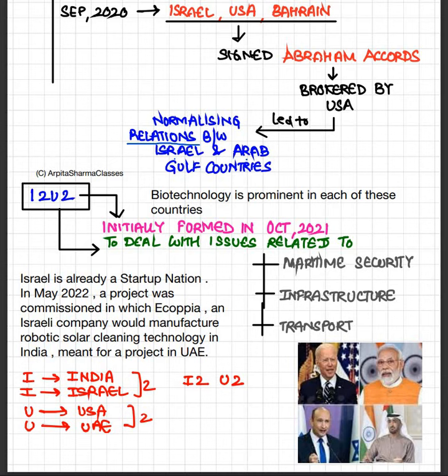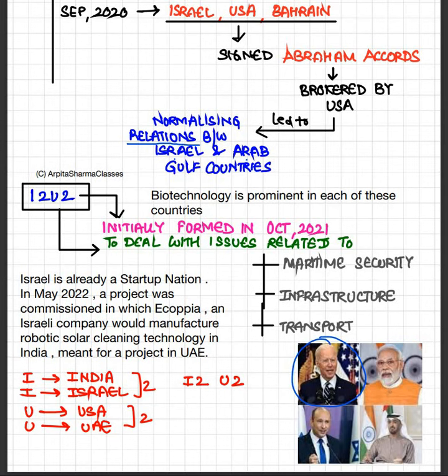All right. So you can say that I2U2 is an entirely new grouping of partners, okay, and it is focused on expanding the economic and political cooperation through trade, energy cooperation, etc. So it is going to demonstrate the return of American leadership. Now what is America doing? It is bringing itself to the forefront, okay. So now in 2020 it came up with the Abraham Accords. In 2021 it came up with I2U2. Basically it is trying to bring countries together to address the common threats and become the leader when it comes to all these groupings and organizations.